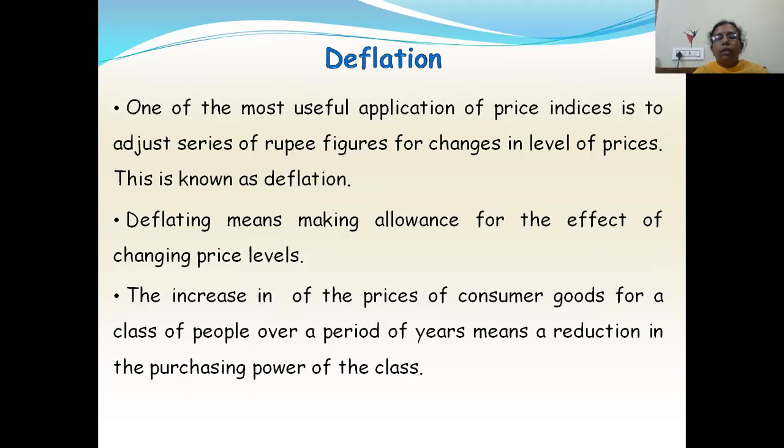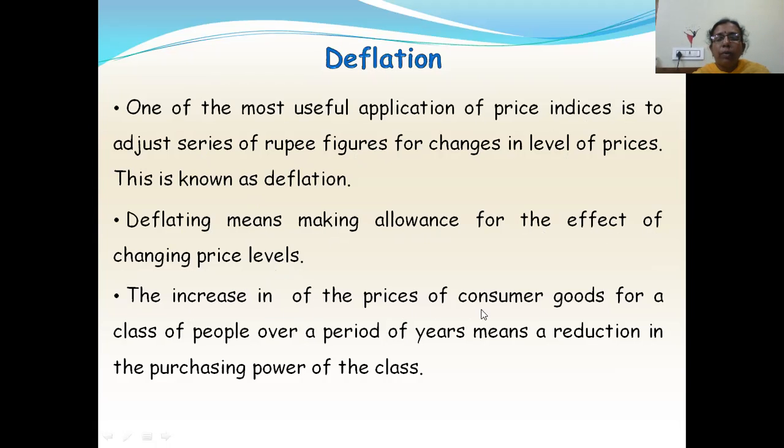Then the last topic in index numbers is deflation. What is deflation? Generally, deflation means that whenever there are changes in the price levels, how to give allowances to the workers so that they can overcome this change in price levels. One of the most useful applications of price indices is to adjust series of rupee figures for changes in the level of prices. This is known as deflation. So deflating means making allowance for the effect of changing price levels.